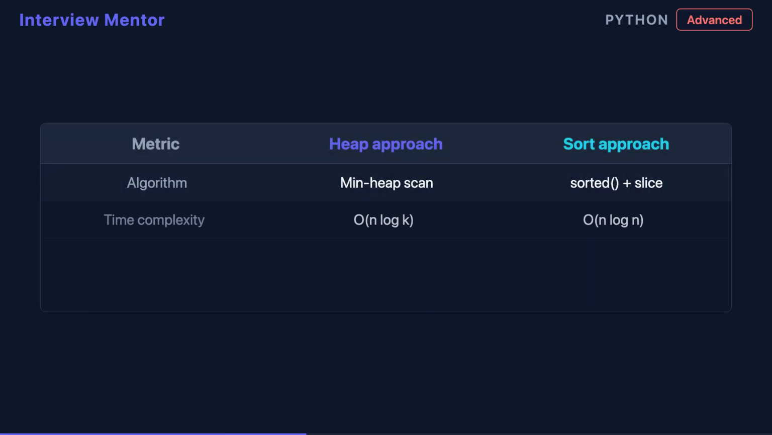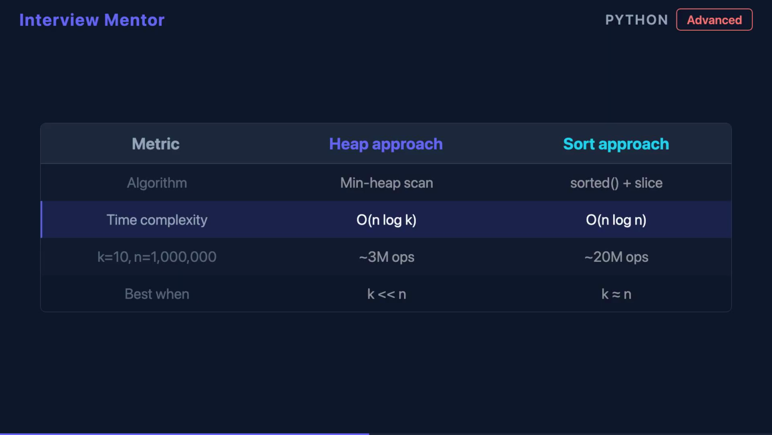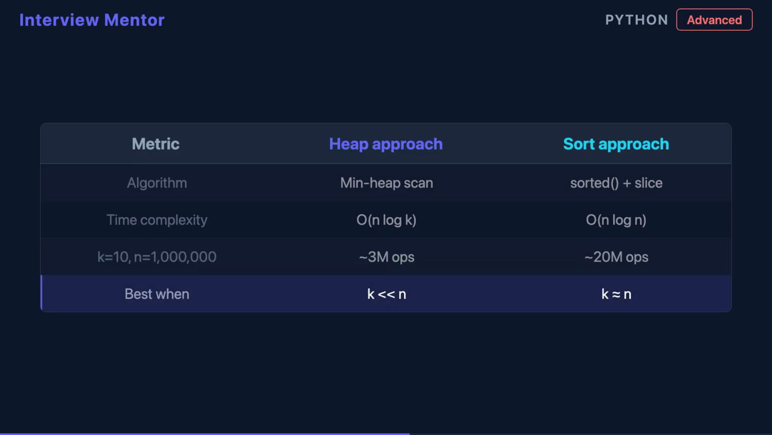The heap approach runs in O of n log k. n is total input size, k is how many you want. Top 10 from a million items, roughly 3 million operations. Sorting the full list is O of n log n, about 20 million. For small k, the heap wins by an order of magnitude.